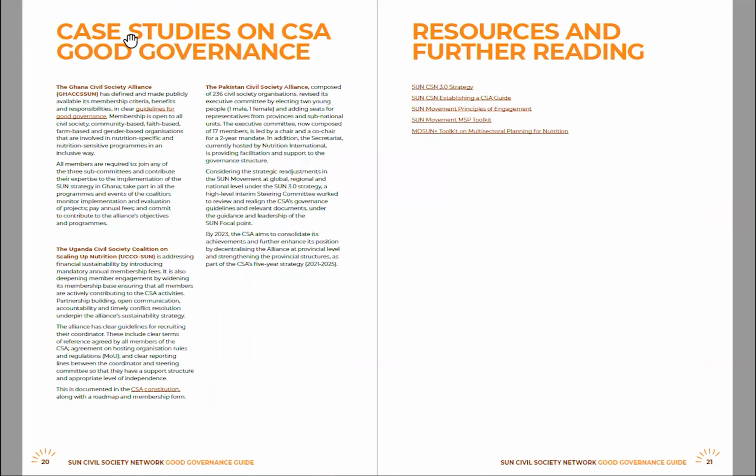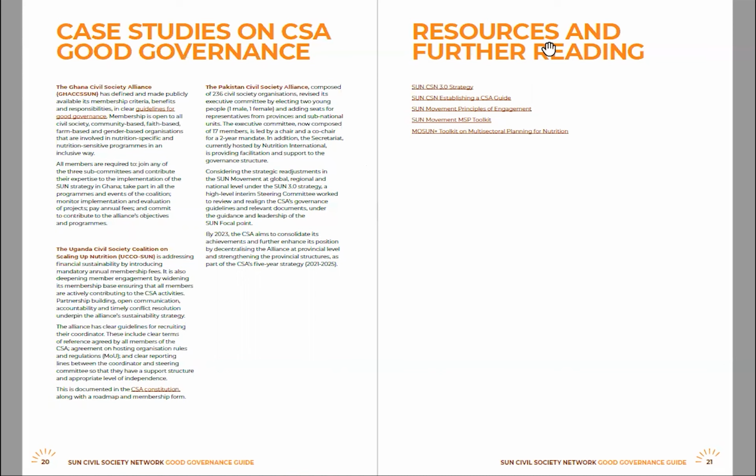On page 20 here, we have some case studies on Civil Society Alliances' good governance. These are good practice examples of civil society alliances from different regions who have successfully strengthened their governance processes and systems. So we recommend that you read these for inspiration and for guidance and to follow the links for more information. As you can see, there are some links here in the text that you can follow that will provide you with more information on how to improve the areas that their good practice is showcasing.